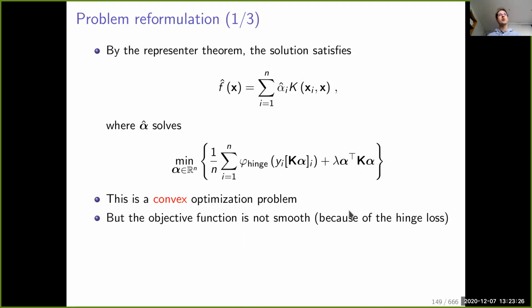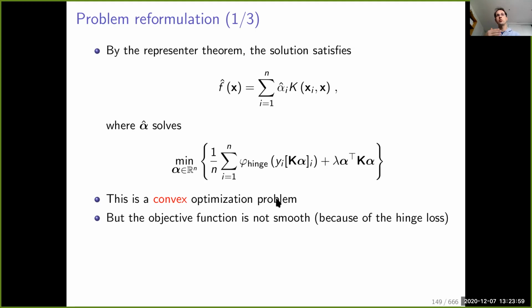So, problem reformulation by the representer theorem. You should start to get used to this technique. We get an optimization problem in infinite dimension. We use the representer theorem, which tells us that the solution lives in a finite dimensional subspace, such that f hat is parameterized by a sum of alpha_i k(x_i, x). And then we look for the alpha_i so that we know the parameters of the prediction function. So alpha hat solves this optimization problem.